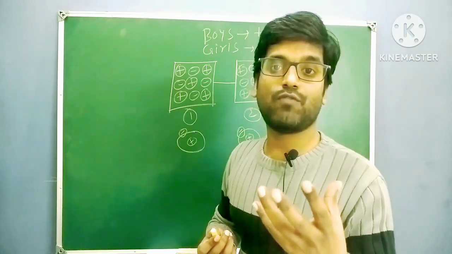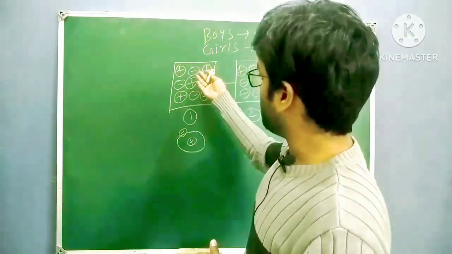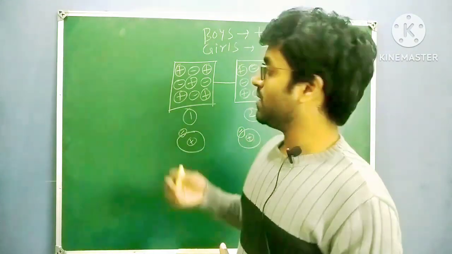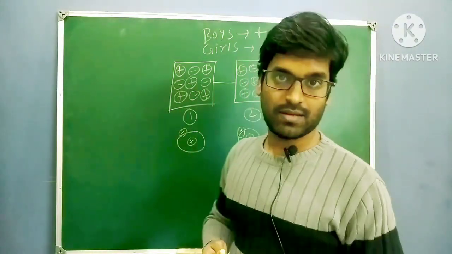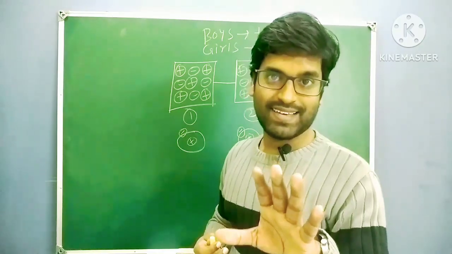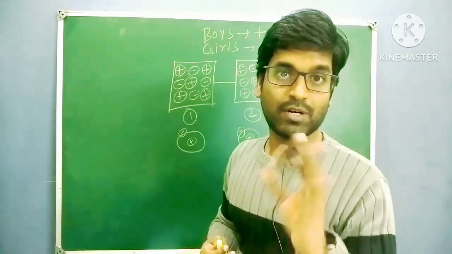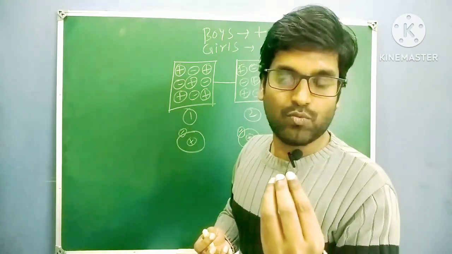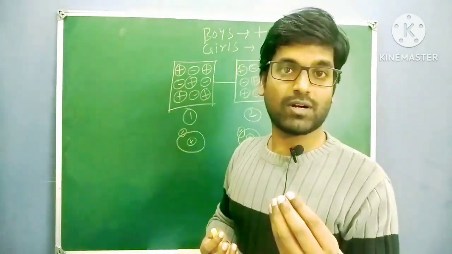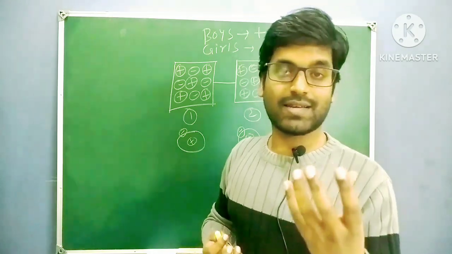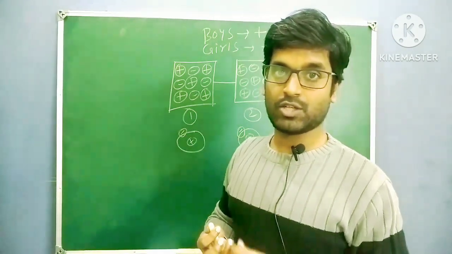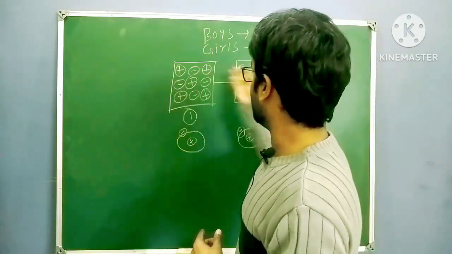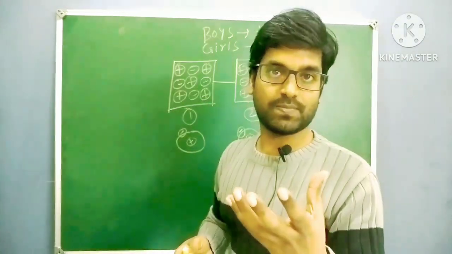But how will this bond form? If this person wants to marry this person, a boy can marry a girl, a boy cannot marry a boy, a girl cannot marry a girl, because of force of attraction. One boy can attract one girl, yes or no? A boy cannot attract towards a boy, a girl cannot attract towards a girl. So in between a boy and a girl, or a girl and a boy, there is a force of attraction.